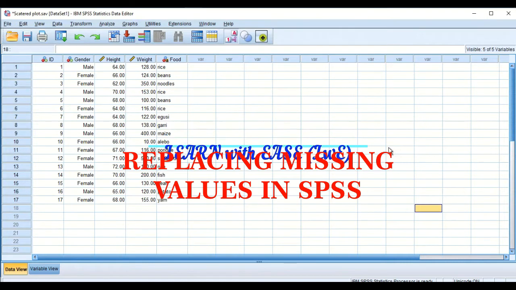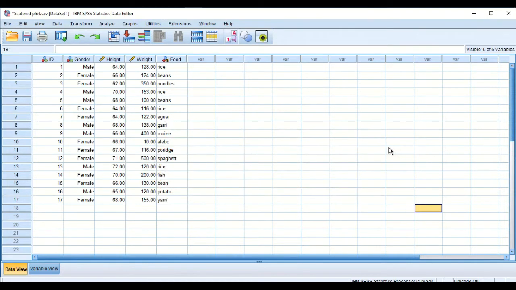Missing values or missing data is defined as the data value that is not stored for a variable in the observation of interest. That is, maybe you have variables, you have a data set, and some particular variables don't have values stored in them. So missing values are common when working with real world data sets.